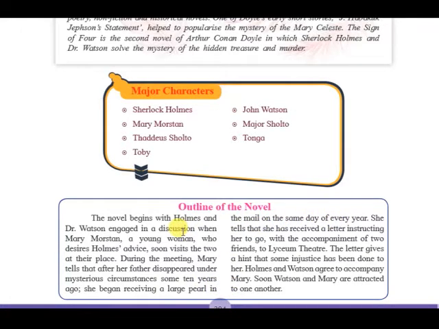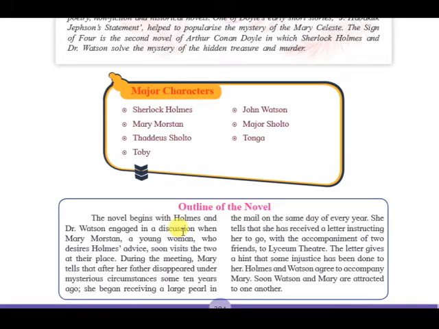So this young lady came to seek advice at the doorsteps of Sherlock Holmes and Dr. Watson. She's a young woman, very smart, not very beautiful but elegant, and she tells that many years ago her father had disappeared. She does not know what happened to him, but 10 years ago was the last time she saw him. And after some years, on the same day, she started receiving a large pearl, and that happened year after year.